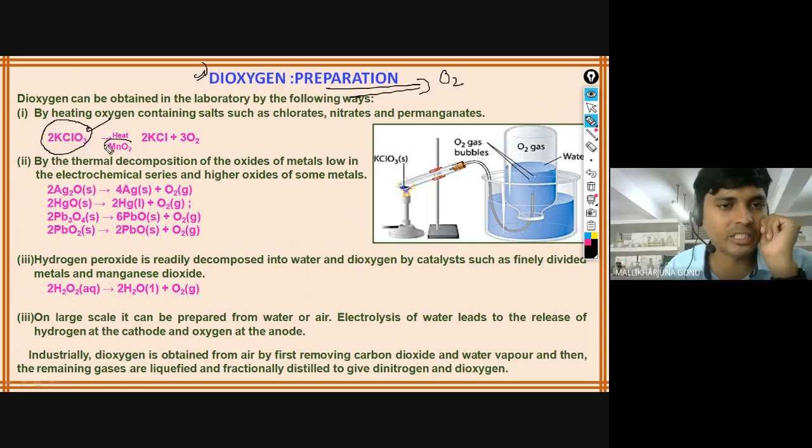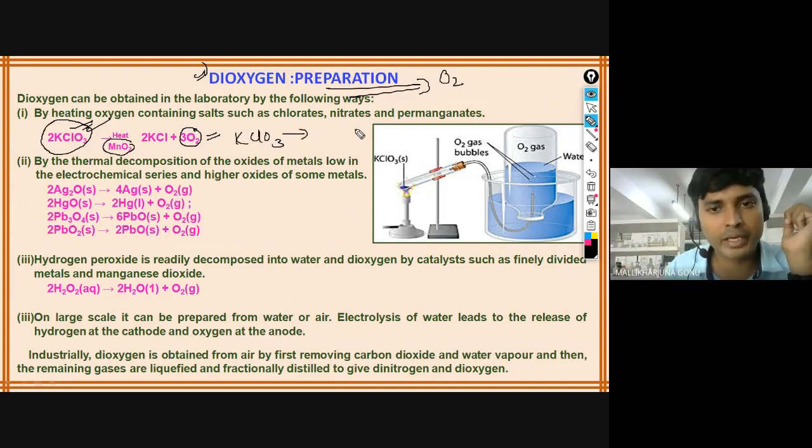If you heat it in the presence of manganese dioxide, so if they ask the preparation method, this you have to remember. KClO3 is there. Whenever you write this type of compound, oxygen you write first. Since you are preparing oxygen, you write O2. So what is left there? Besides O2, whatever the major compound formed from here, that you have to write: KCl, that is the maximum. Then you have to balance.